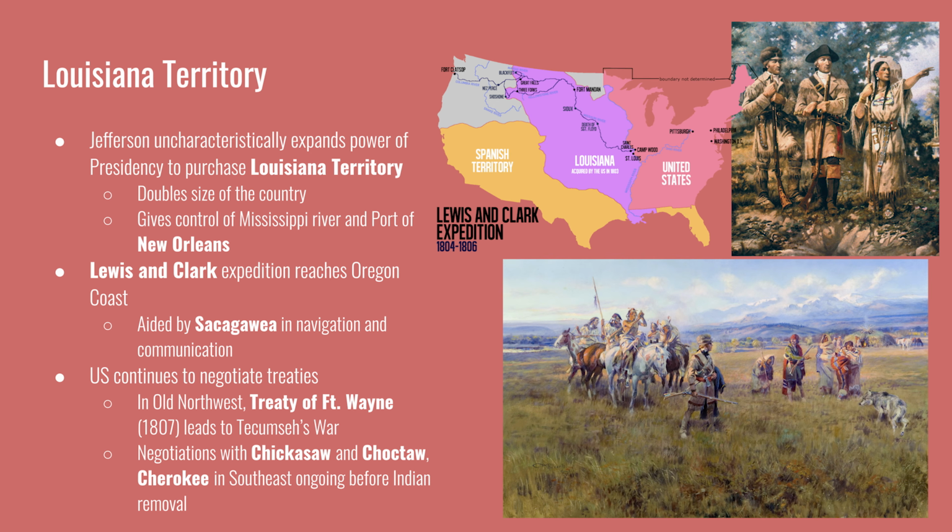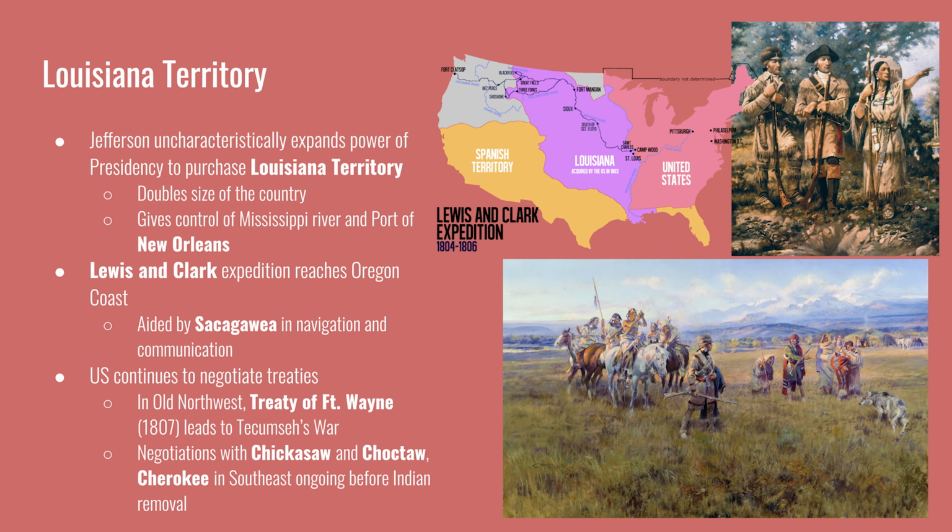As far as the diplomatic efforts to influence and control North America, the United States was still engaging in treaties with Native Americans. In the Old Northwest, what is now the state of Indiana, the Treaty of Fort Wayne is negotiated by future President William Henry Harrison. It was opposed by the Shawnee, who were left out of the negotiations, and led the Shawnee chief Tecumseh to take up arms against the United States. The fighting continued until 1813 when the U.S. gets a decisive victory at the Battle of Tippecanoe.